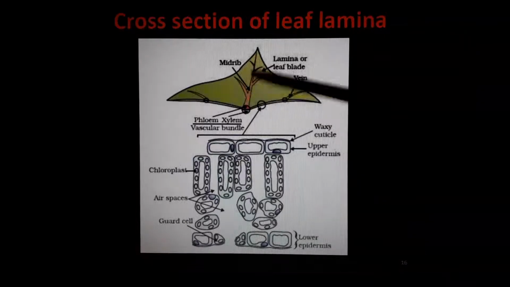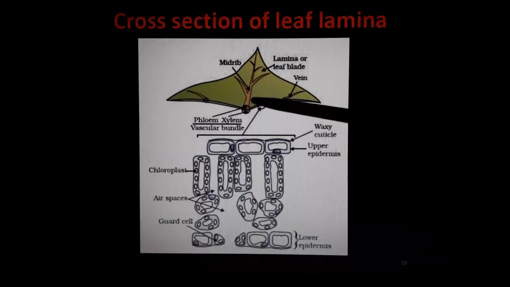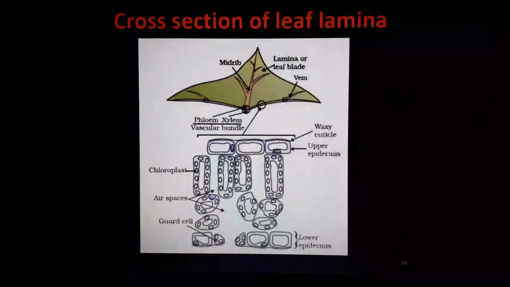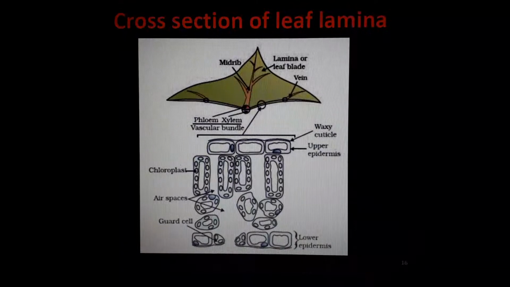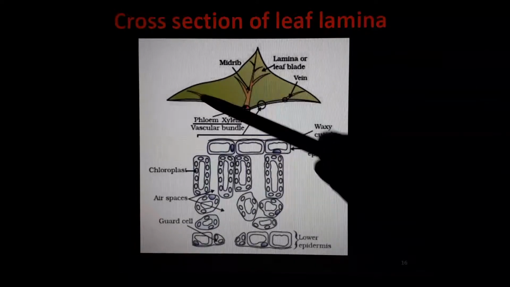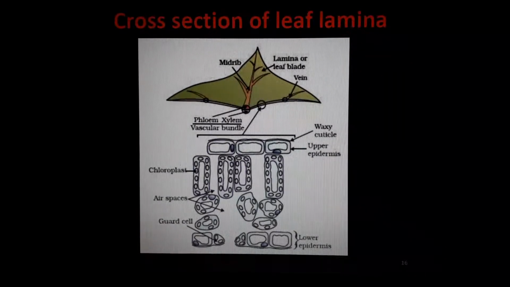Have you seen that small stem-like thing in the center of the leaf? This gives stability to that leaf so that it will be plain enough to absorb the sunlight. This is the lamina or leaf blade, that thin thing like a paper. And the small things are called the veins.